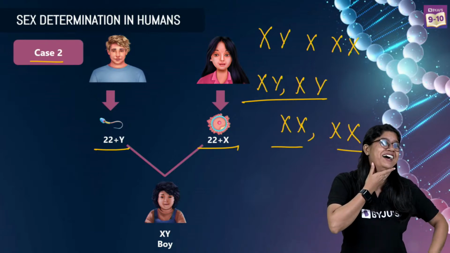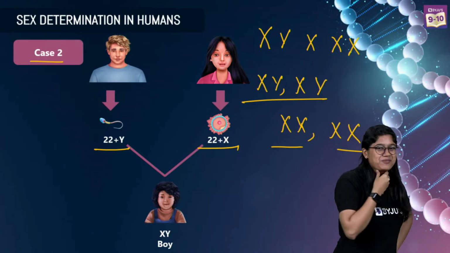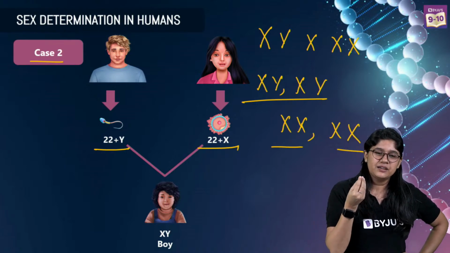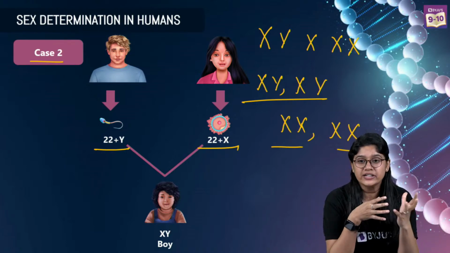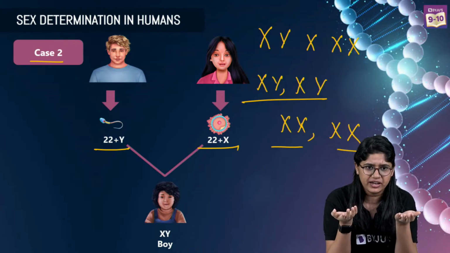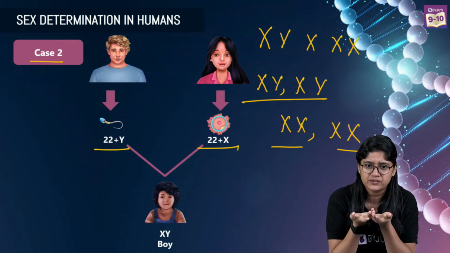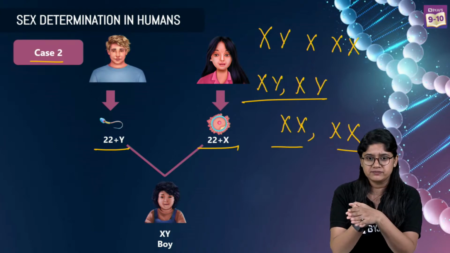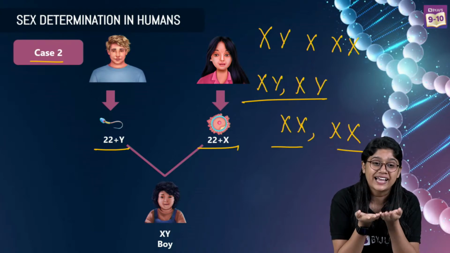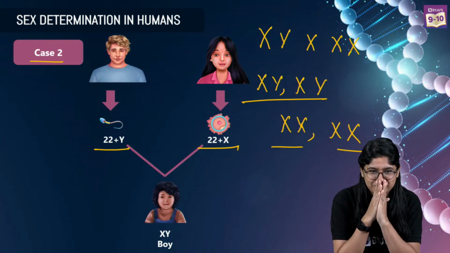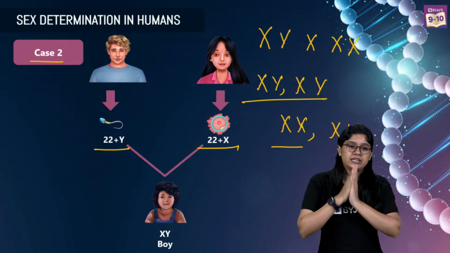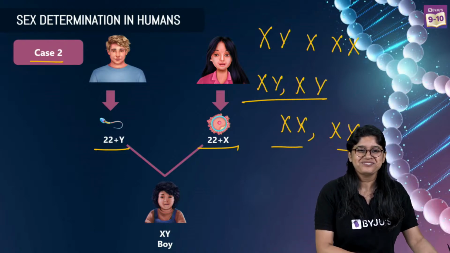Wait. My God. Okay. The probability of having a girl or a male child is basically 50-50%. The ratio could be 50 and 50. Yes? Yeah. Thank you so much. Clear? Yes.